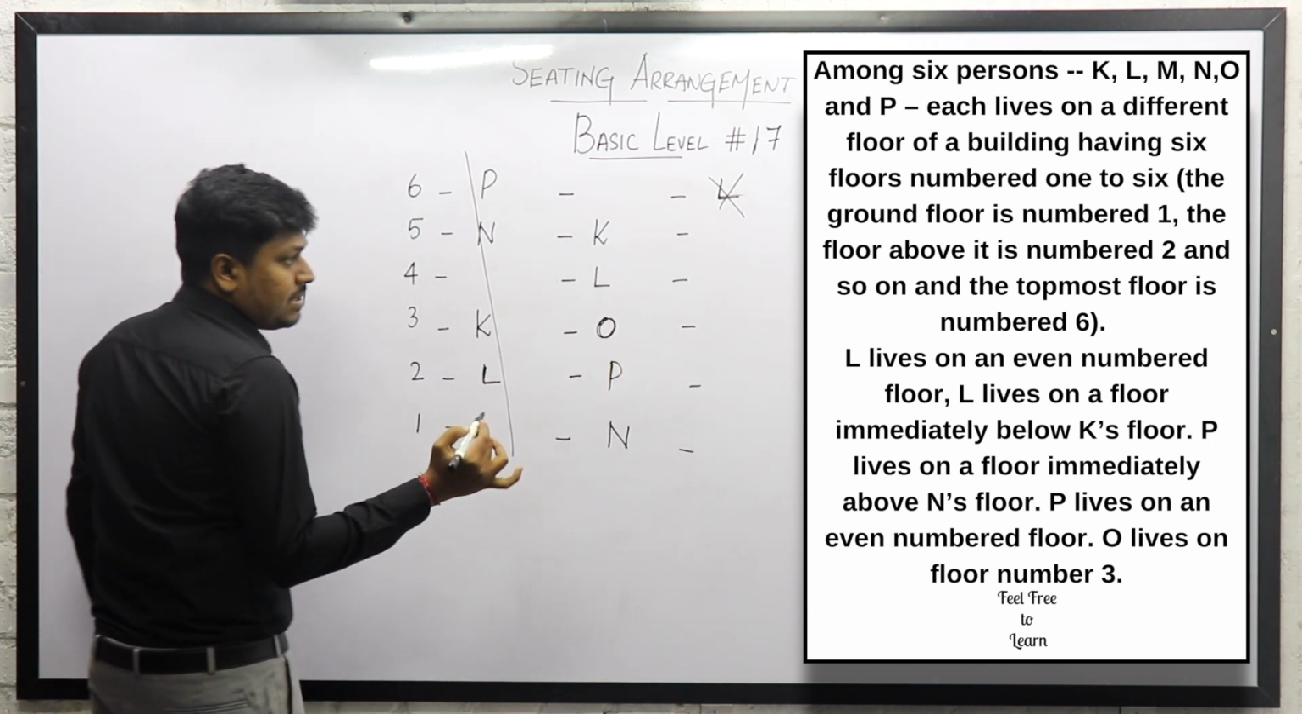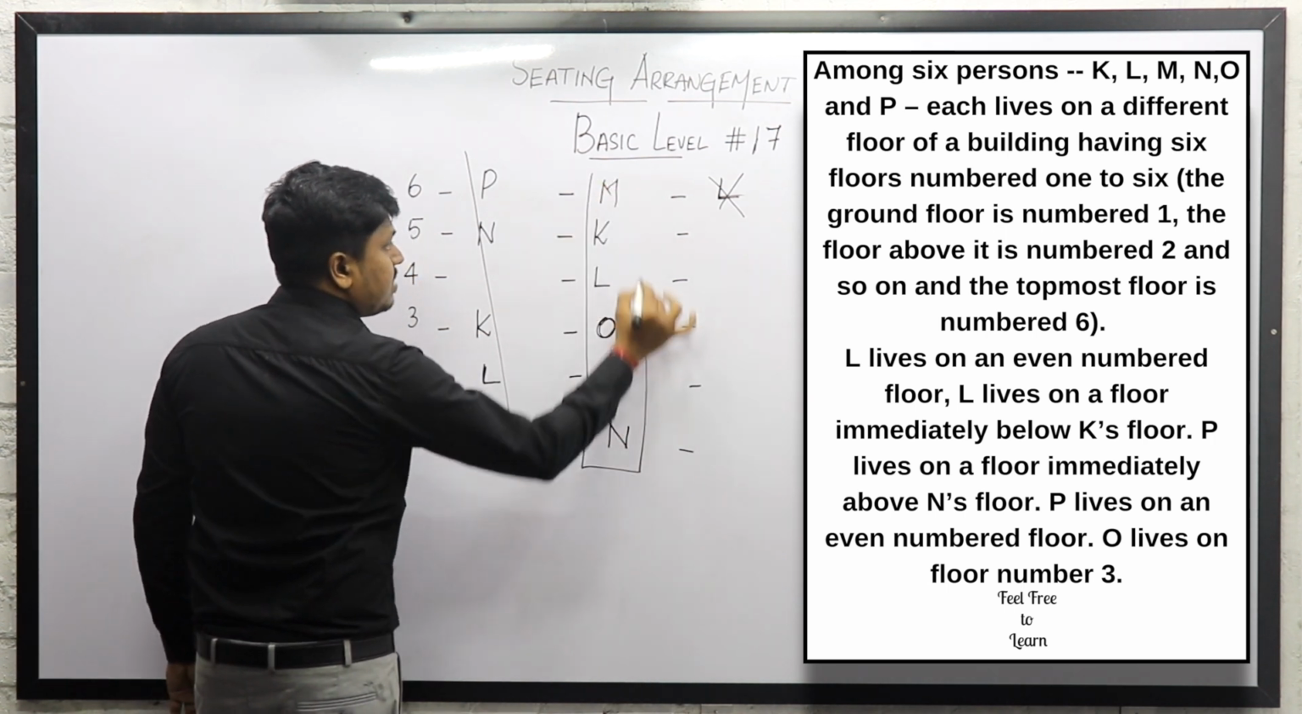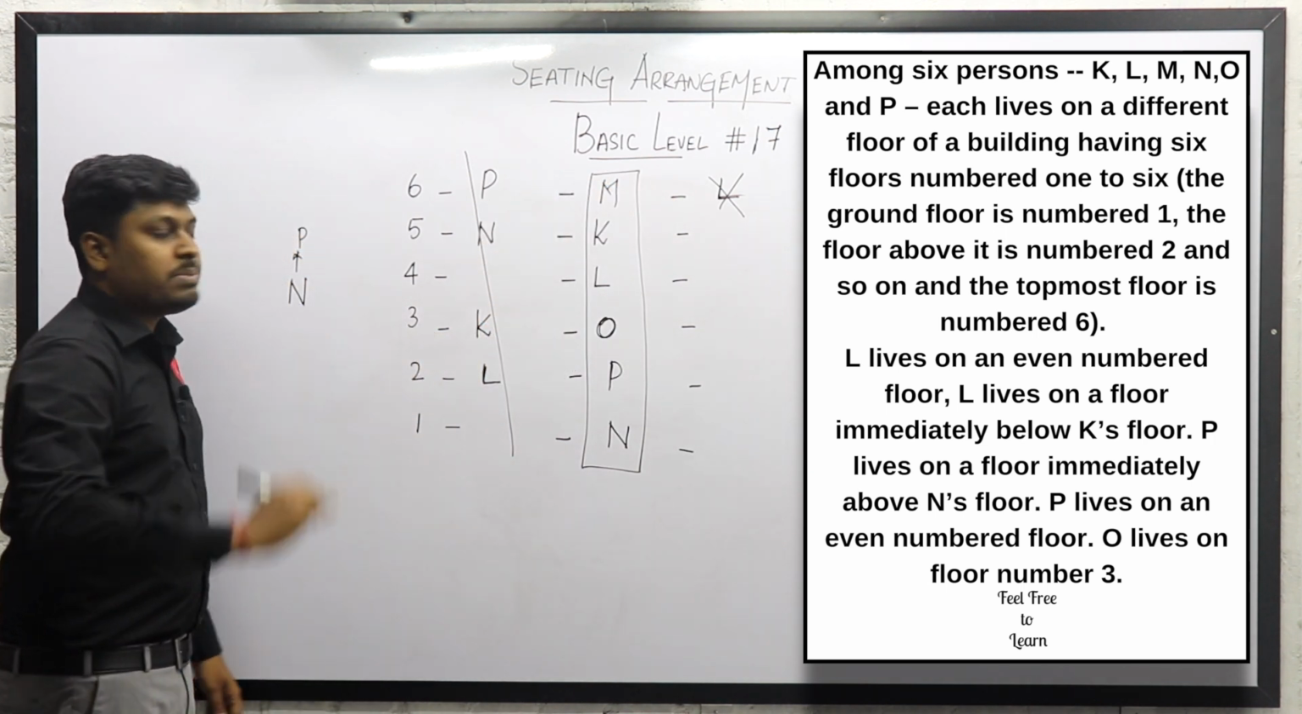Only one person is remaining, that is M. So I should fix M here. That's it. So this will be the answer for basic level arrangement number 17.